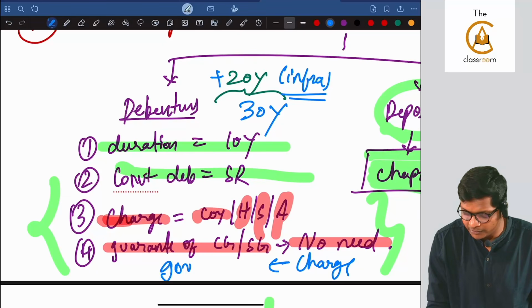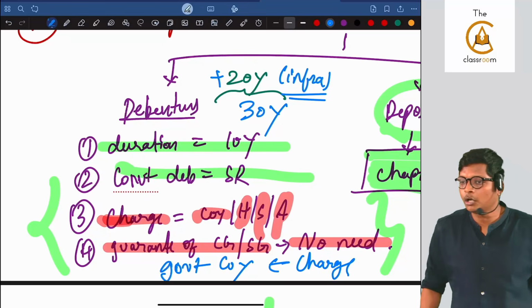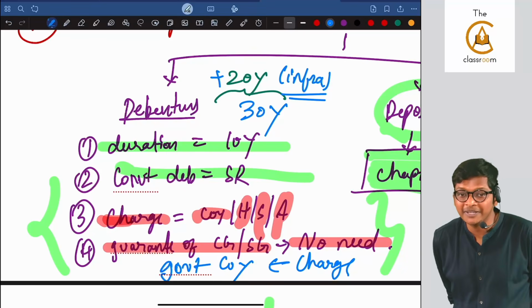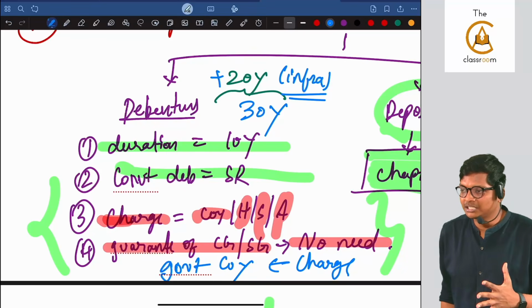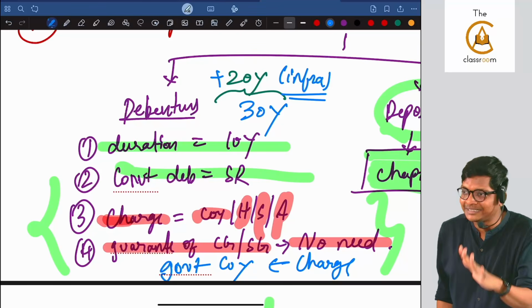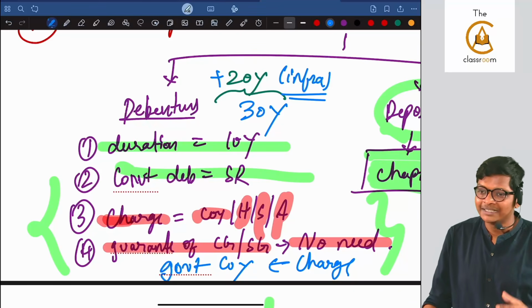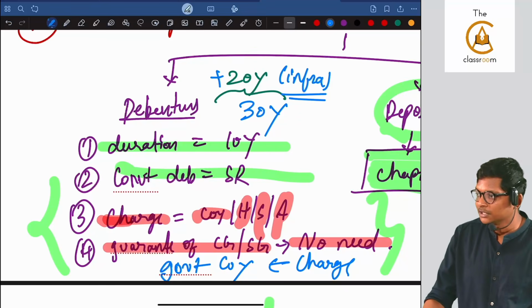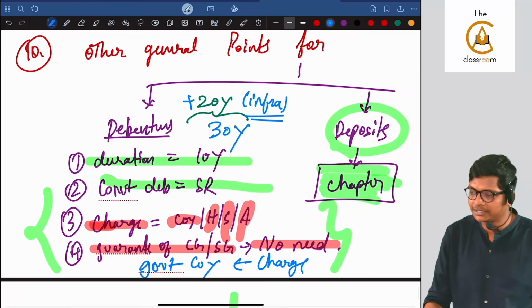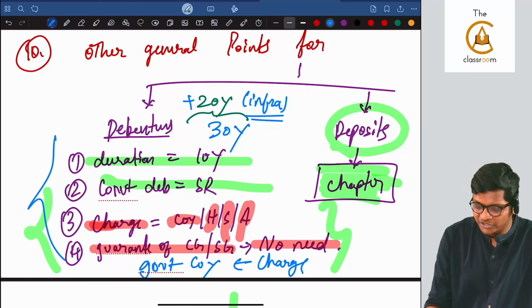Government will first of all give a guarantee only for a government company. So if BSNL or LIC is going for a debenture issue, no need to create a charge. Government will give a guarantee. When the government promises, it will always happen, guys. Are you following? Clear? So with a government guarantee, no need to create a charge. They are the ones who made the rule. Clear, guys? These are the other unique provisions in debentures.